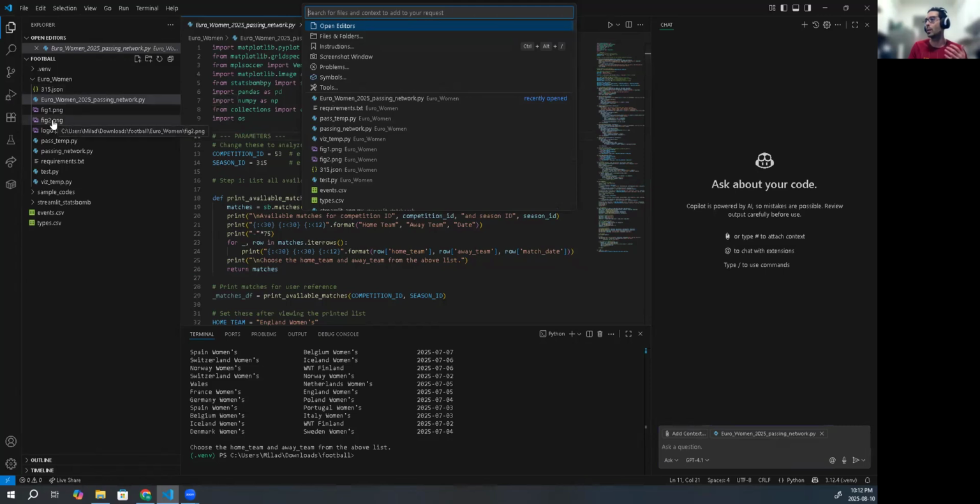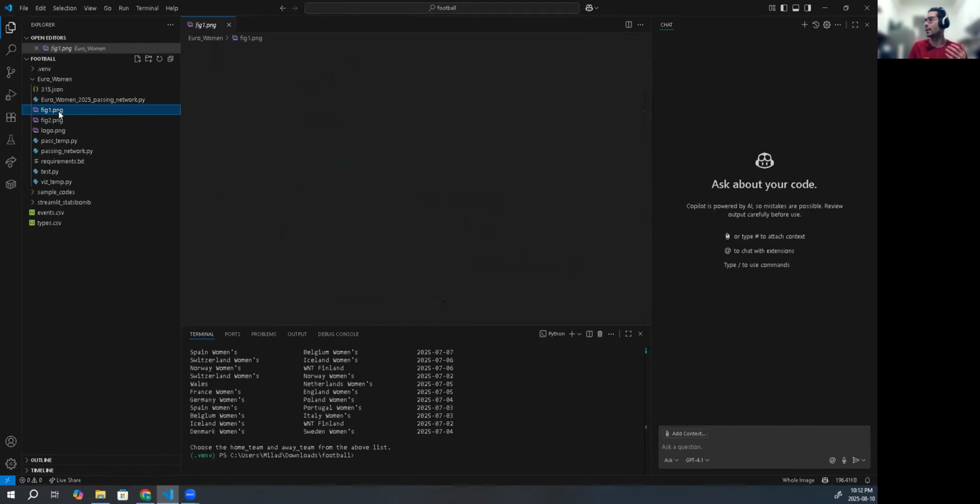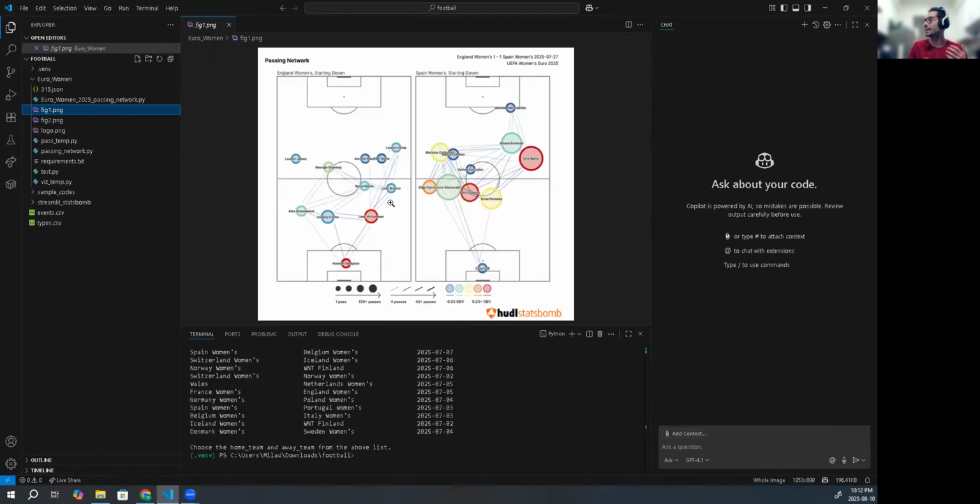So I got my idea from this Figure 1 that I saw in Hudl StatsBomb. You can see this was the passing network that they created the visualization for both teams. And they have one more legend than me because they have on-ball value that we don't have access to in these datasets. But regarding that, it can be a different video where you create your own on-ball value and come up with that. If we disregard this, we have two legends, importantly, the size of the players based off the count of passes and also the thickness of these edges.